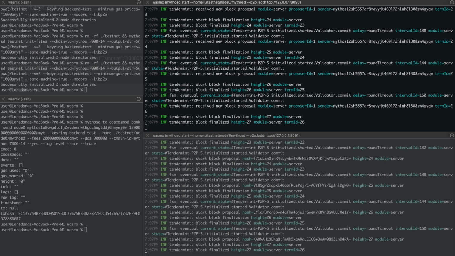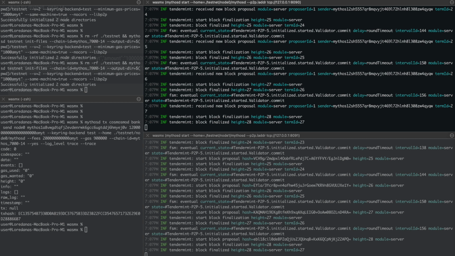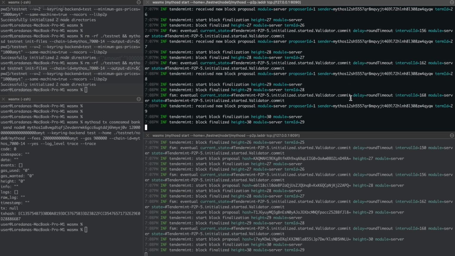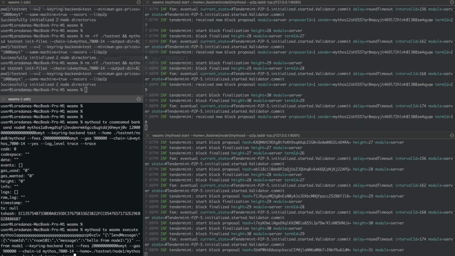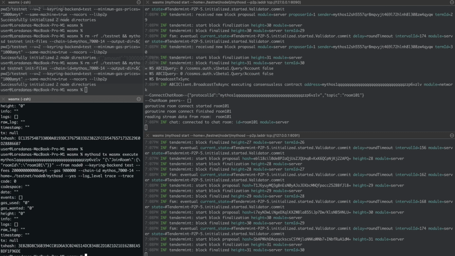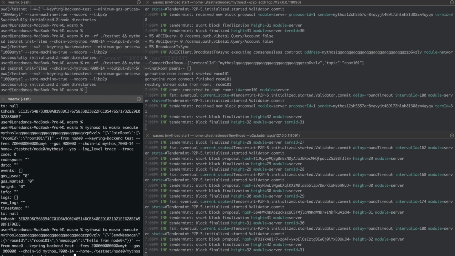And now the demo. We have a local Mythos chain here that runs our WasmX protocol, which essentially is a WebAssembly engine that also re-implements the Cosmos SDK as smart contracts. Each node, node 0 and node 1, is also a chat client, and I will tell them both to join room 101. I'm telling node 0 to join room 101, and I have some logs here, so what happens is clearer.